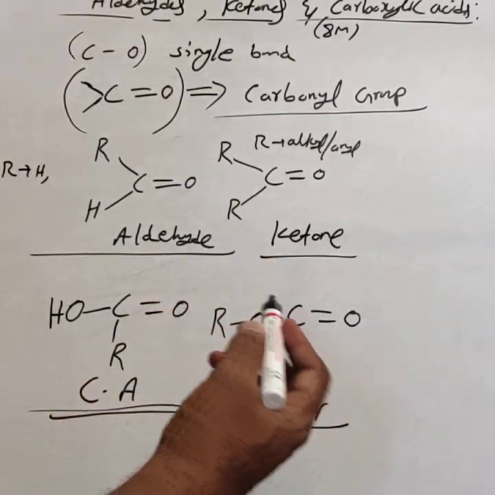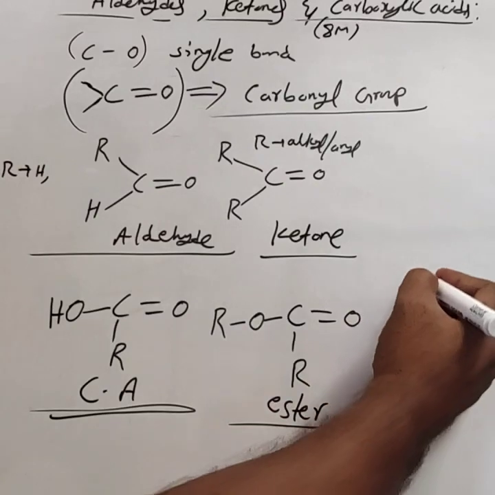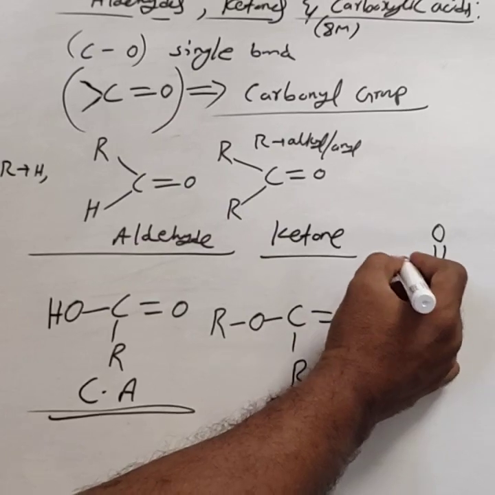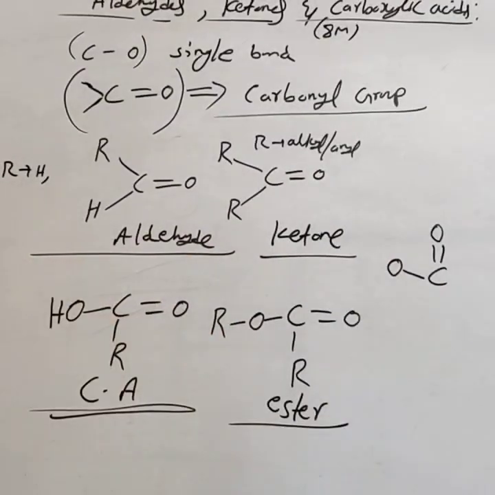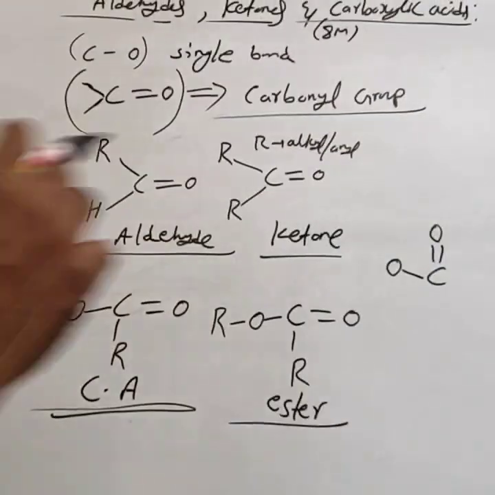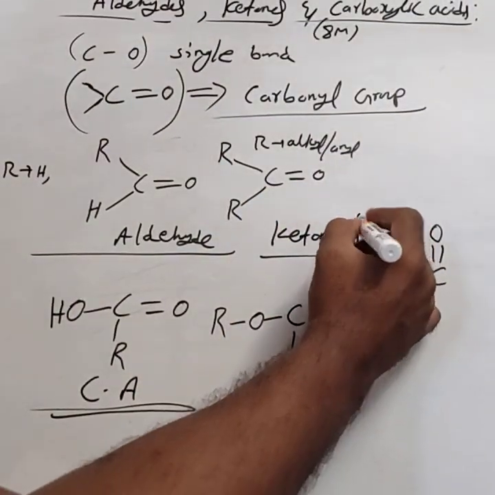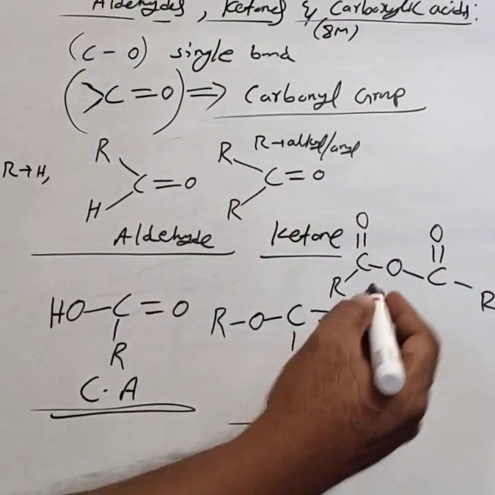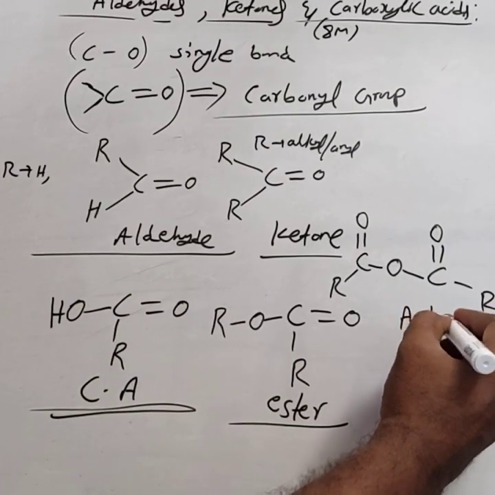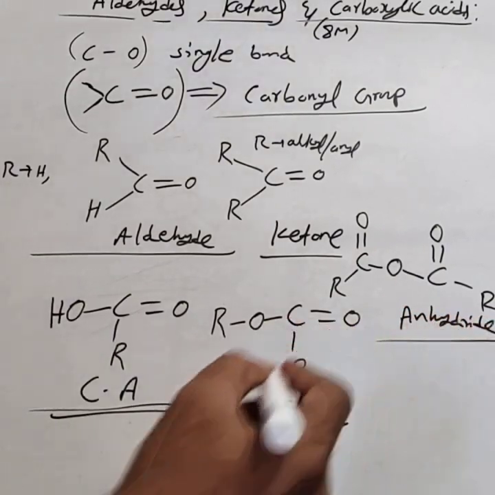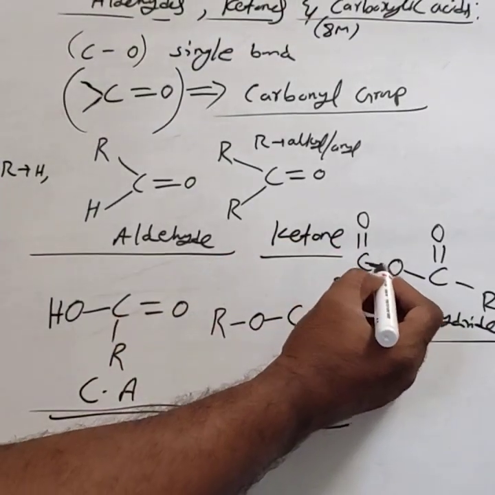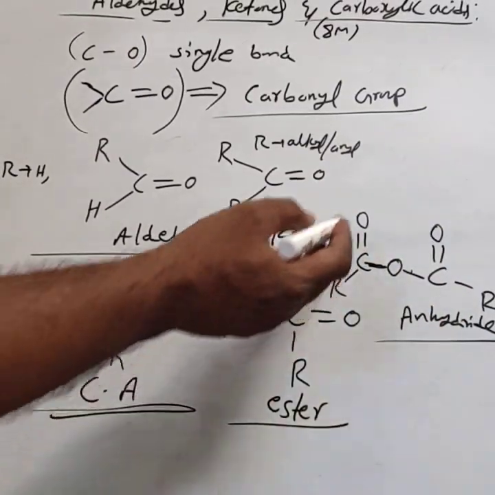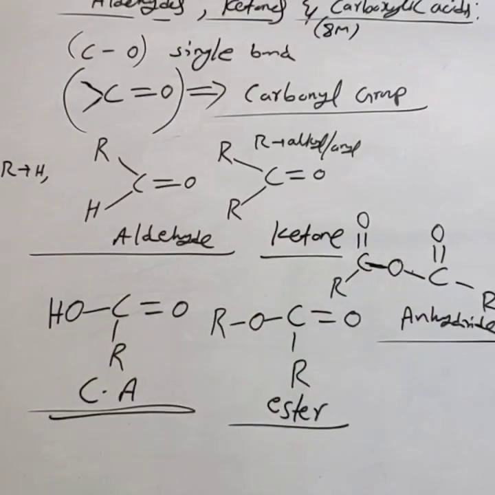This is the ester. Similarly, if two carbonyl groups are bonded to the oxygen atom, that is, on either side of the oxygen, two acyl groups are bonded, then it is called an anhydride.